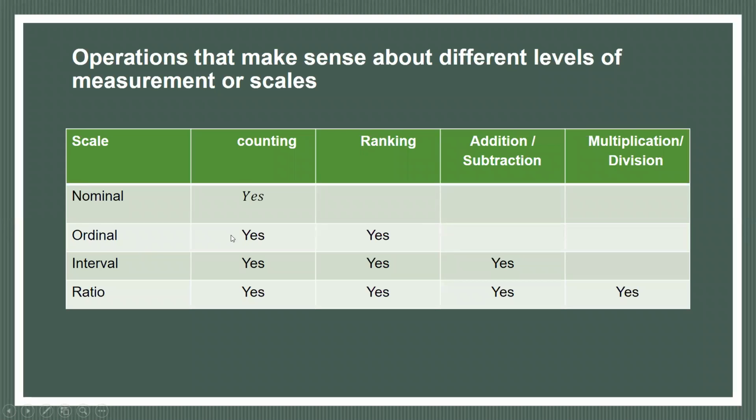On ordinal scale data, we can count and rank, but we cannot apply direct addition or multiplication. Then on interval data, counting, ranking, addition and subtraction are applied, but multiplication and division are not applied because the zero point is not there, so the ratio does not have any meaning.